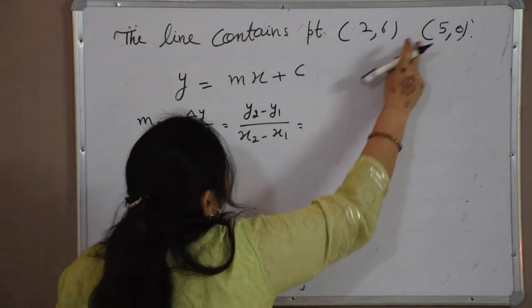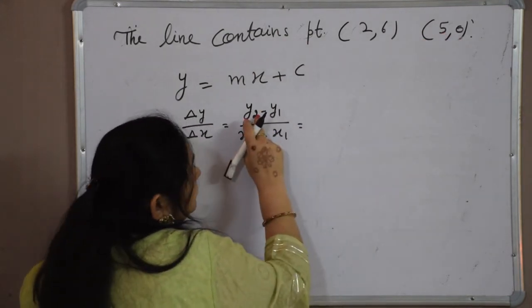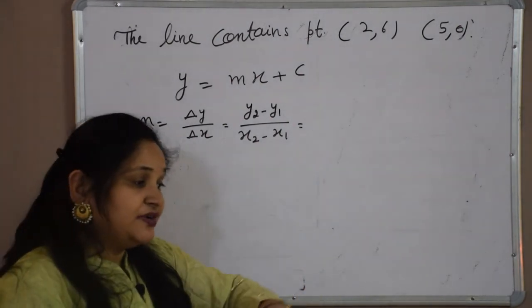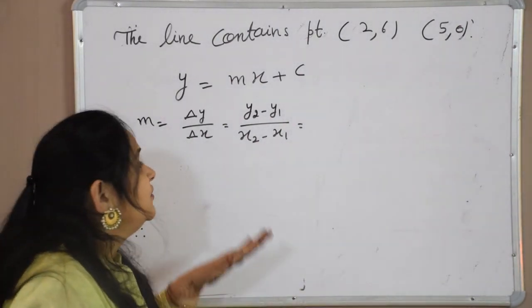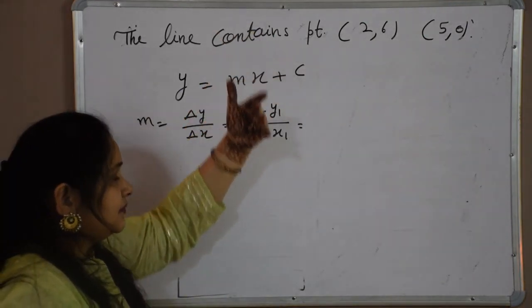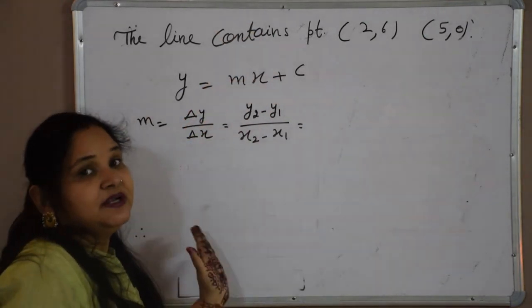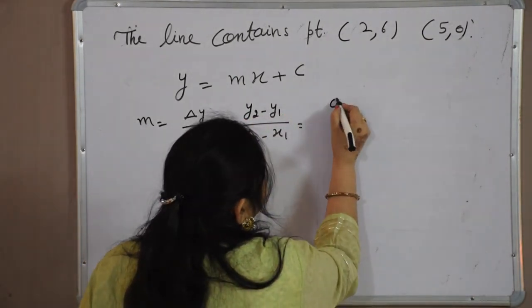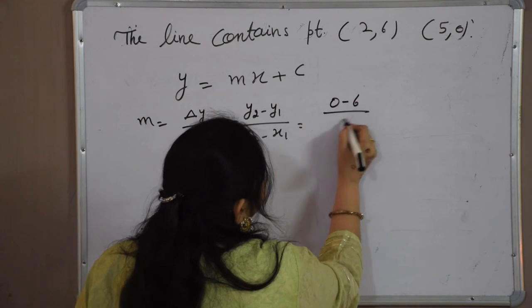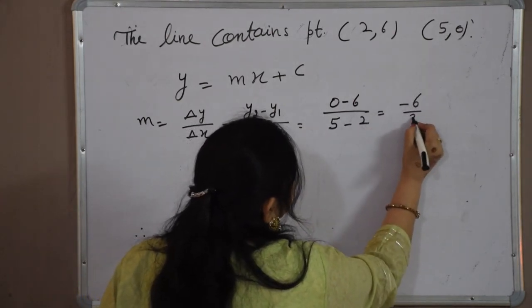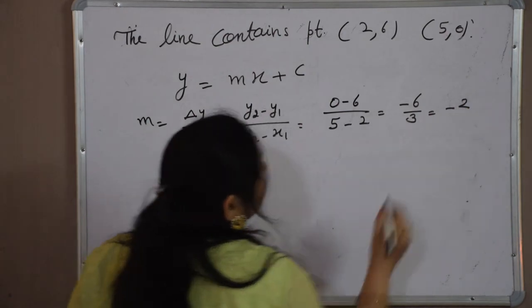The direction of change is important, so you have to consider one direction consistently. So y2 minus y1, I am taking, is 0 minus 6 divided by 5 minus 2, that is minus 6 divided by 3, equal to minus 2.